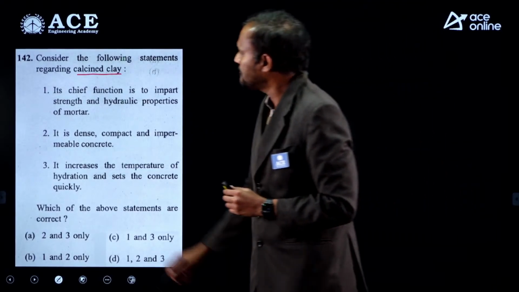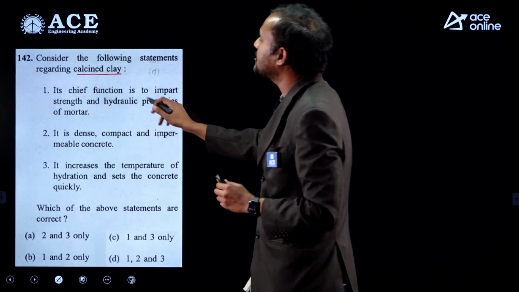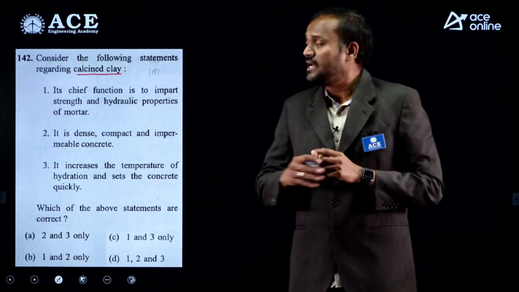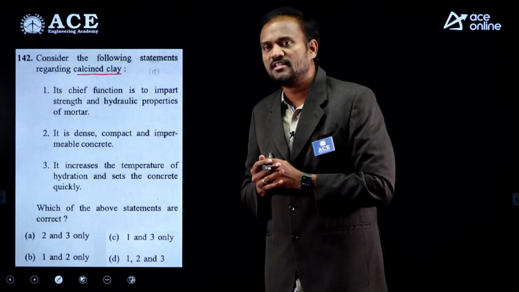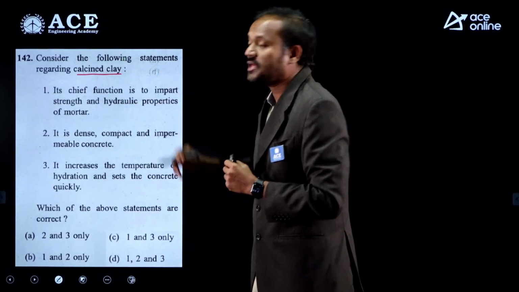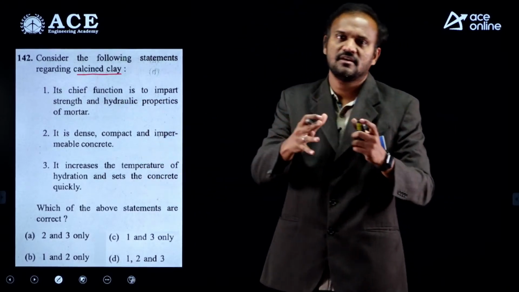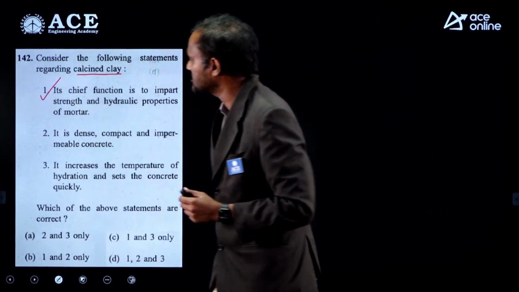Now calcined clay, its chief function is to impart strength and hydraulic properties to mortar. So calcined clay hydrates slowly, because of which you will get strength and hydraulic properties. It reacts with water, and you will get good strength from that. So statement 1 is incorrect.